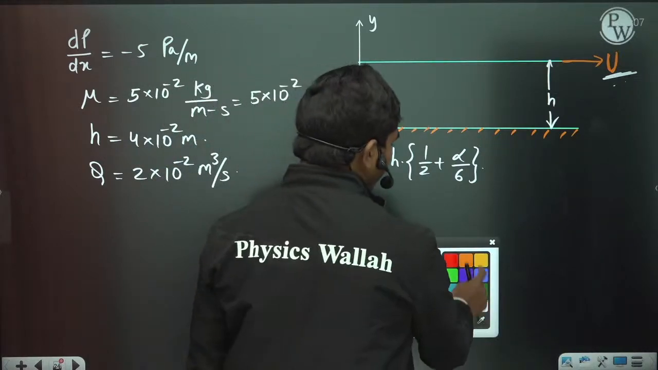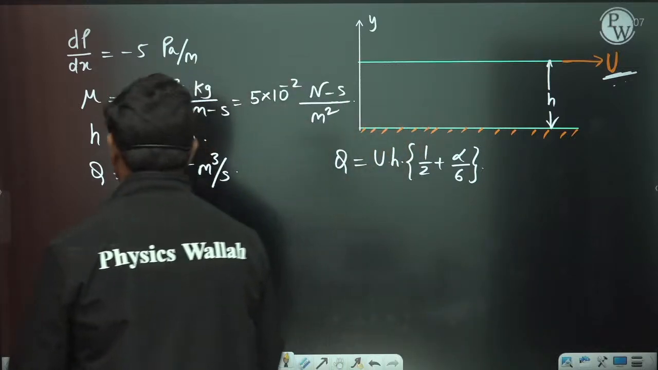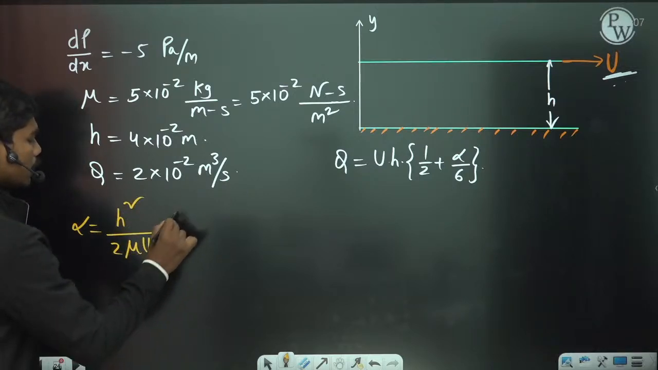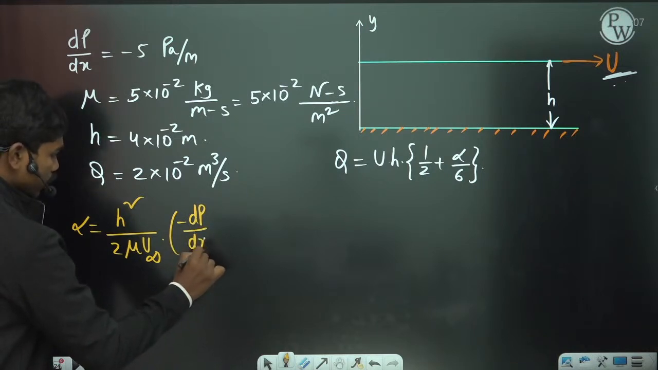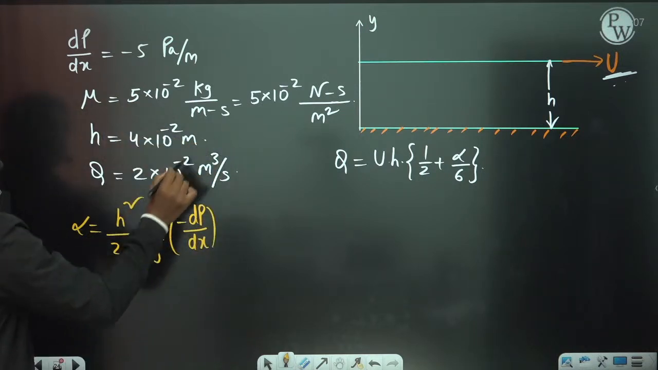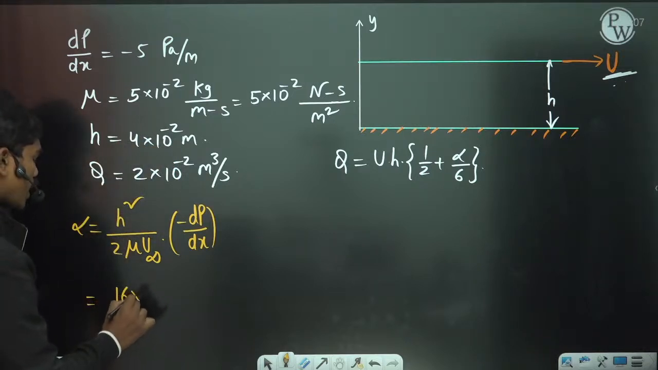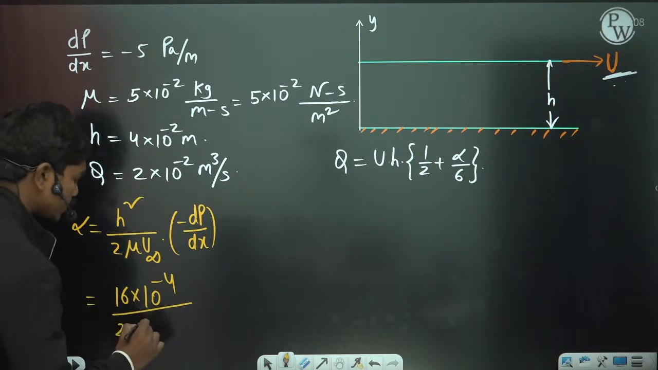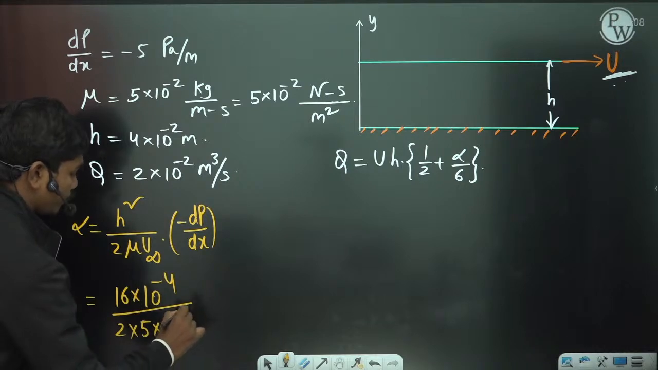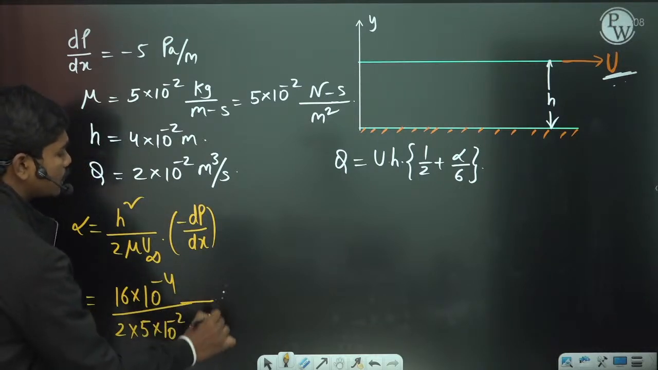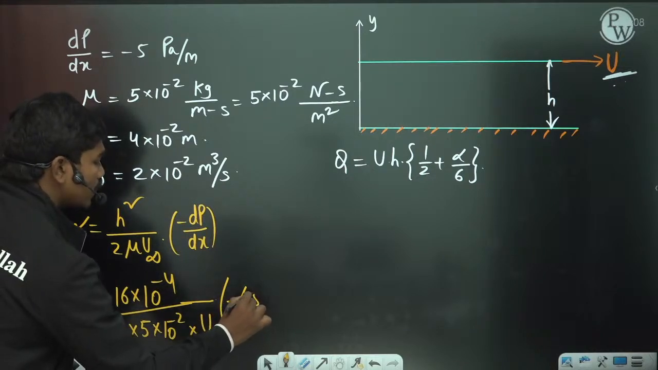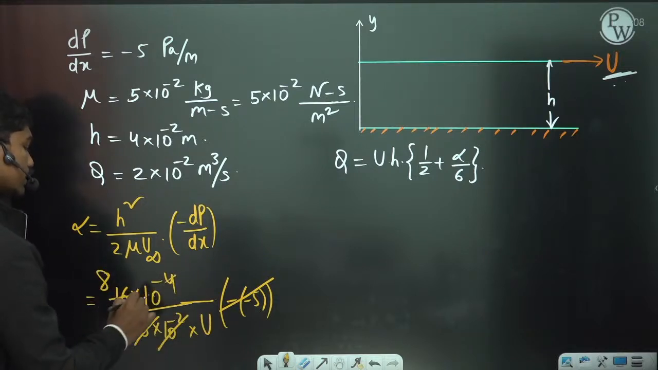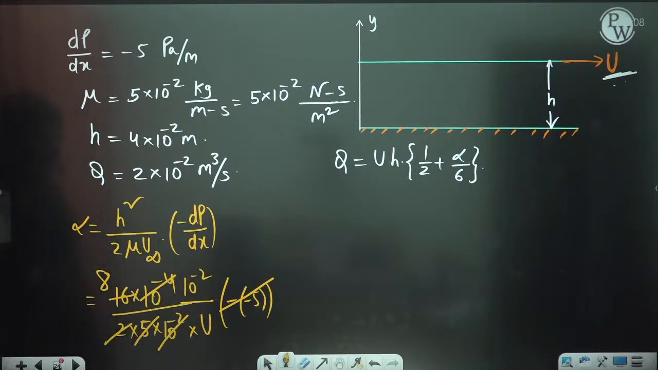Okay, so let us calculate this alpha value. Alpha is how much? Alpha value is H square by 2 mu u infinity times minus dp by dx. Correct? So let us calculate this value. H square is 16 into 10 power minus 4, by 2 times mu. Mu is 5 into 10 power minus 2, into u infinity, which is capital U, times minus of minus 5. So total plus 5, and this plus 5 and this plus 5 cancel. 2 cancels with this 8 times 10 square, which cancels with this 10 power minus 2. So alpha value is 0.08 by u.